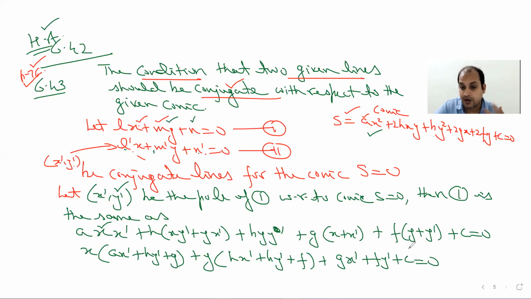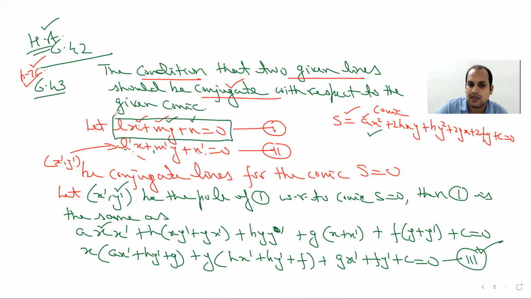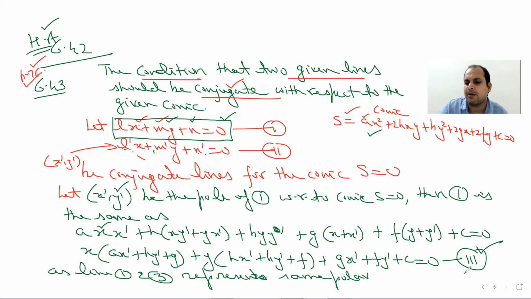Now, as per the definition of conjugate lines, the third line and the first line should be the same, because both are acting as the polar for the point x dash, y dash taken on this line. And we know that for every pole, the polar is unique. So using that condition, since lines 1 and 3 represent the same polar, their coefficients will be proportional.